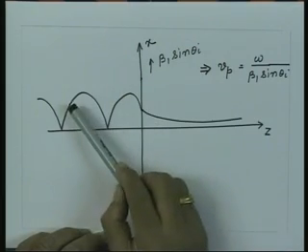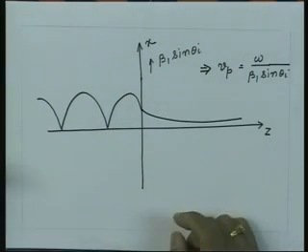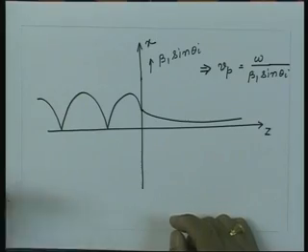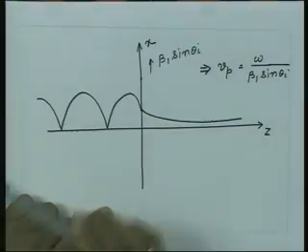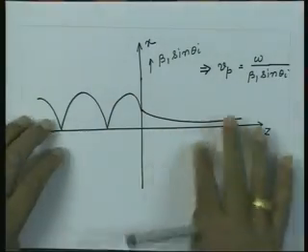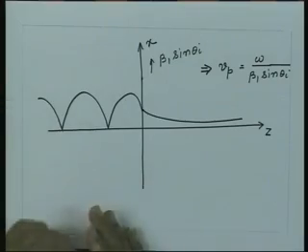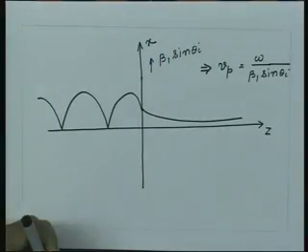So, the fully standing wave nature essentially tells me that there is no power flow perpendicular to the interface. Along the normal, if I calculate, there is no power flow here, but there is a power flow along the interface. You are having a phase velocity, you are having a travelling wave. So, when the total internal reflection phenomena takes place, the net power flow is along the interface, or in other words what we are now seeing is this dielectric interface is capable of guiding electromagnetic energy. We can make use of the dielectric interface for guiding the electromagnetic energy along with them.